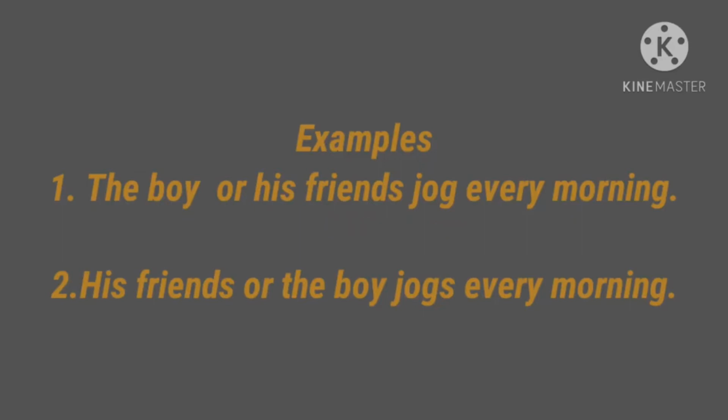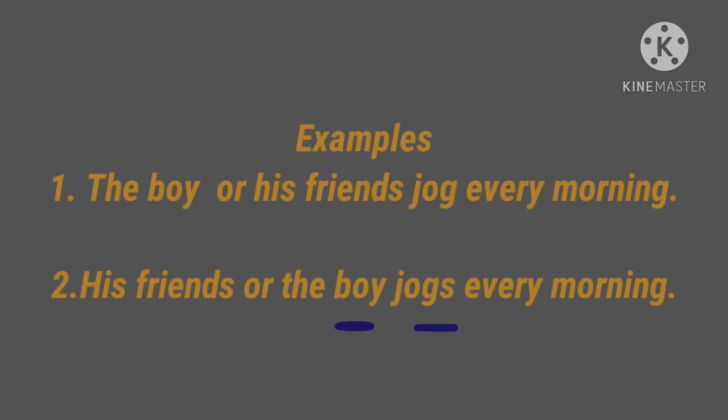Next example, his friends or the boy jogs every morning. Here his friends is the plural subject, the boy is the singular subject, joined by the conjunction or. Which is closest to the verb?